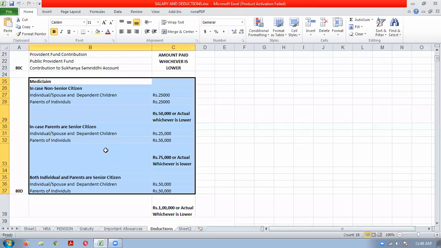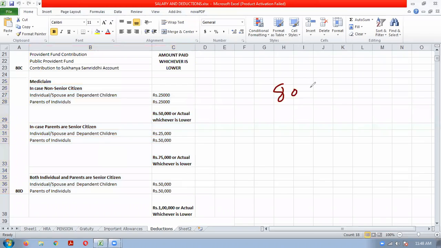Comfortable this much, everybody? 80C and 80D. 80C is for investment based deduction. 80D is for Mediclaim. Yes or no?